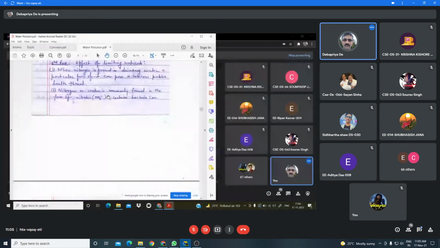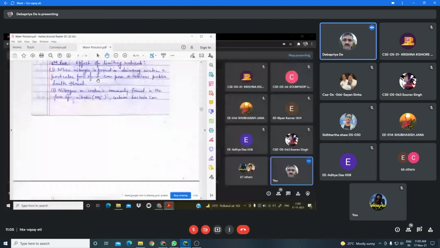Nitrogen may be present in the water body in different forms, but not all forms are that much of a pollutant. Certain forms of nitrogen cause serious health hazards.